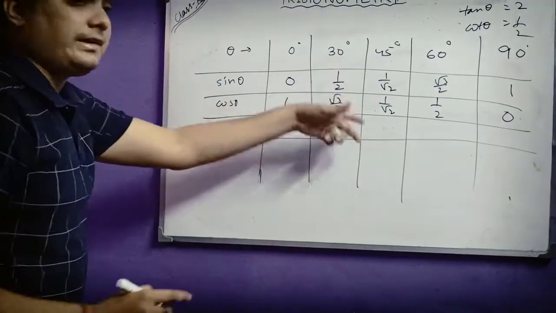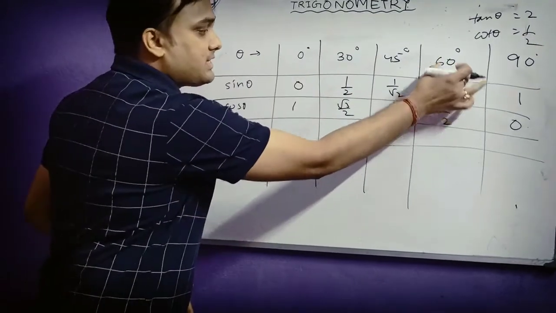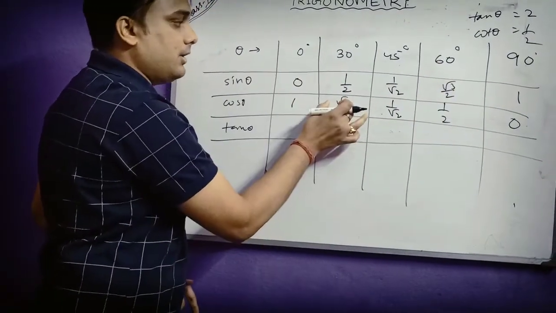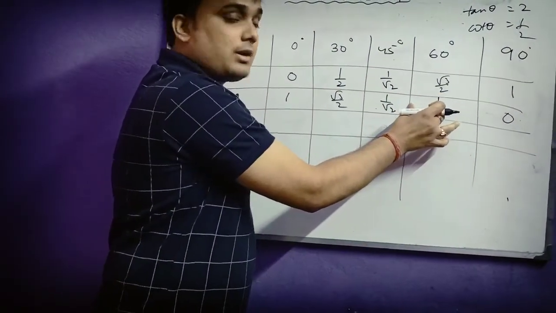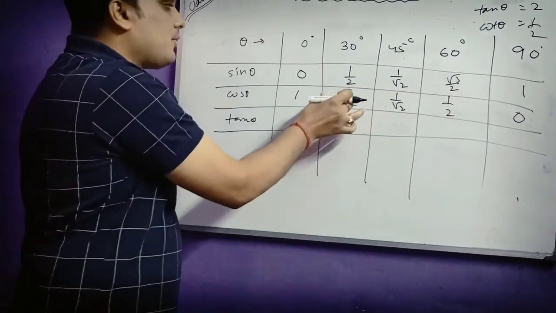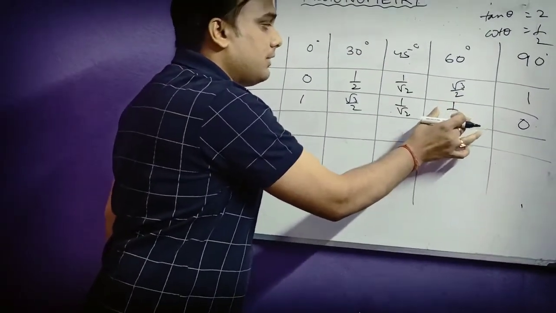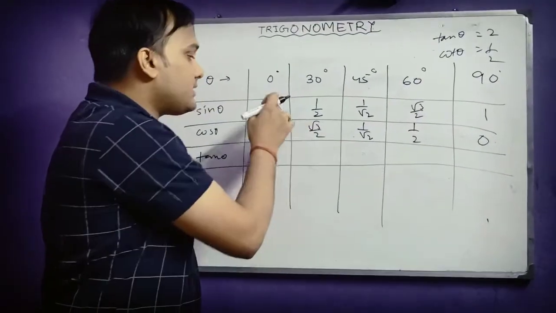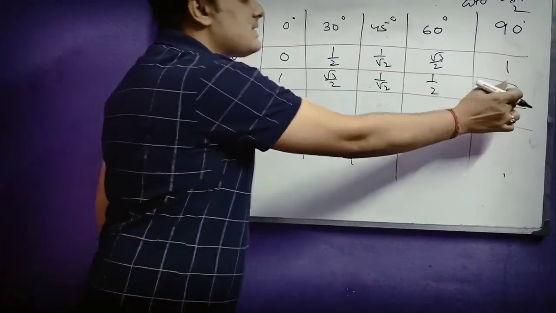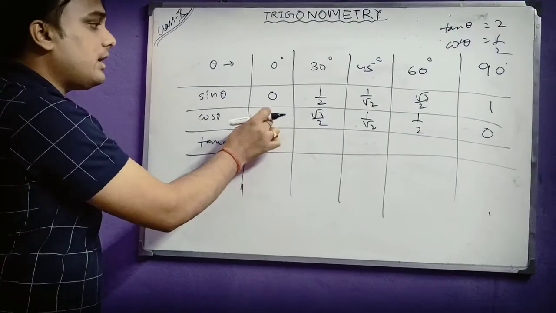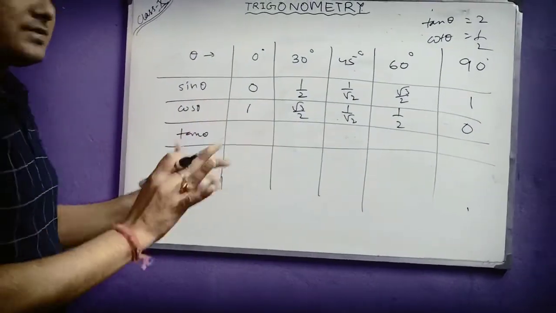See, there is a trend here to keep in your mind. You can see diagonally it is the same. Sin 60 and cos 30 are equal, and sin 30 and cos 60 are equal. And at 45 both are equal. This is also diagonally the same: sin 0 degree and cos 90 are the same, and cos 0 degree and sin 90 are the same. So you can keep this diagonal pattern in mind to memorize these values very easily.